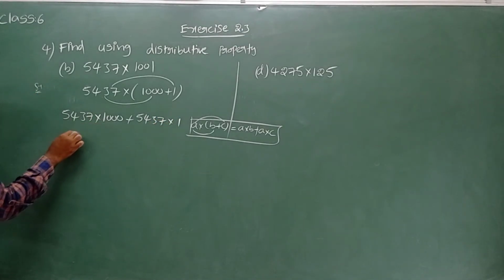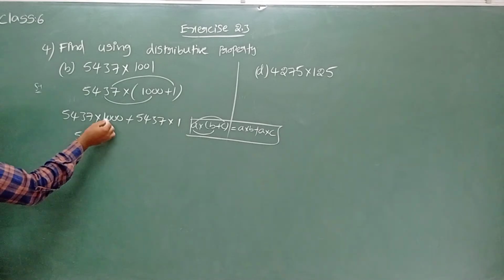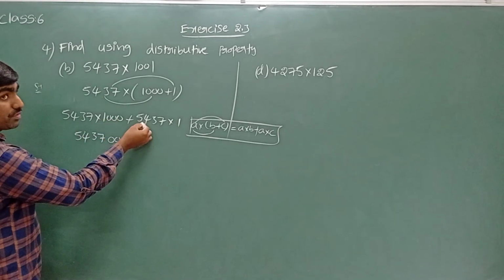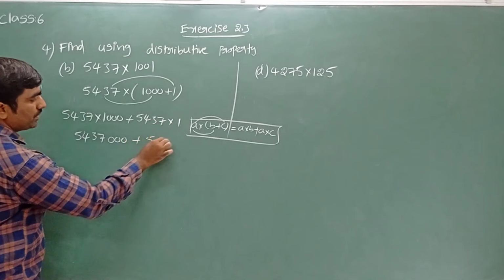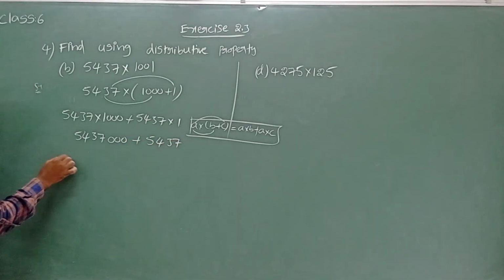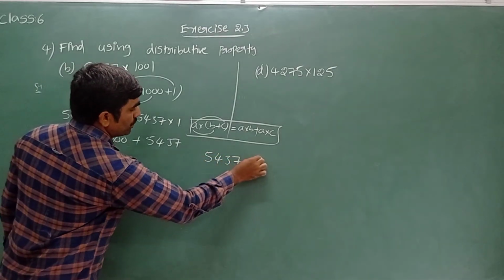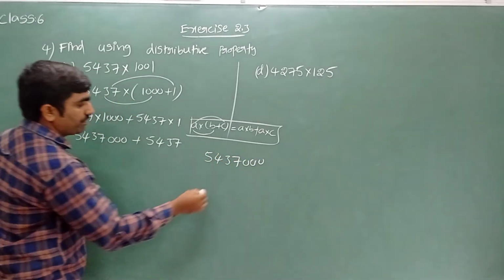5437 ones are 5437. I can see 3 zeros, keep 3 zeros. That's all. Plus 5437 ones are 5437. Yes, by adding both, we get the result: 5437 with 3 zeros, and we need to add 5437.